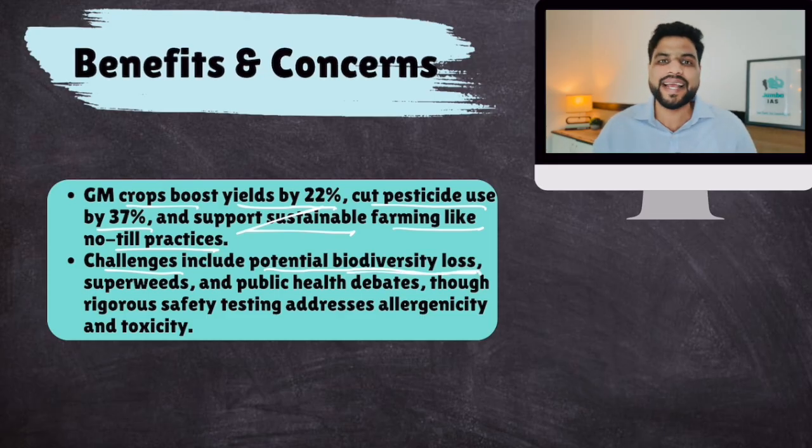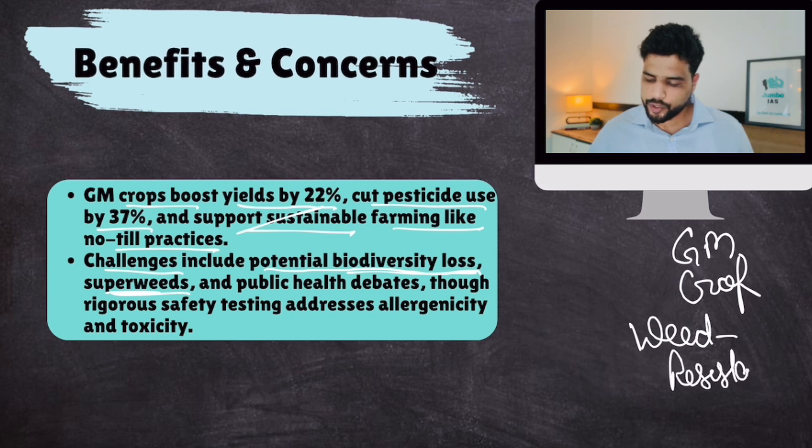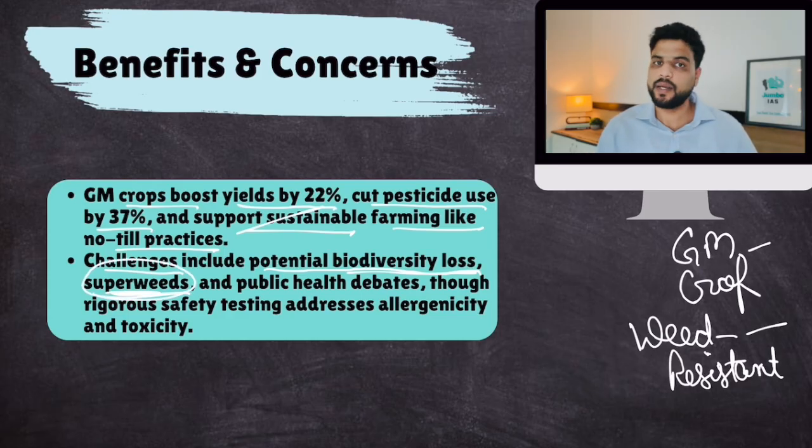And because of this, many environmental activists don't want GM crops. They think this would destroy the environment. Then super weeds. You create a GM crop that is weed resistant. So they produce those enzymes which resist or destroy weeds. But sometimes weeds also evolve to resist these enzymes. No impact is there on these particular forms of weeds of this enzyme. These are called super weeds. They will start destroying these crops and you have to spray weedicides.